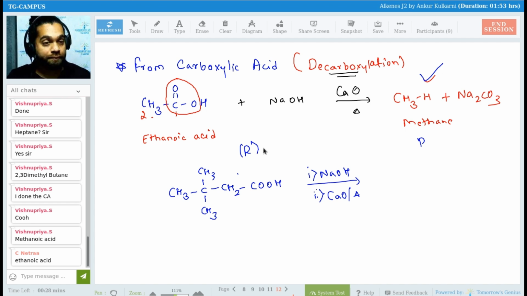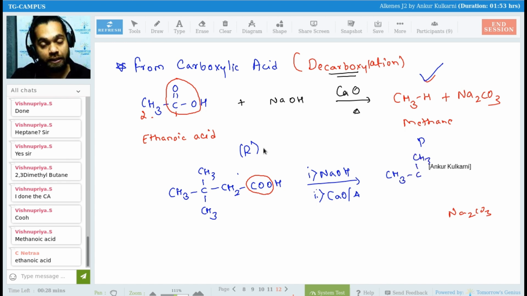Very good, Anushika. So what will happen over here, Vishnupriya? Decarboxylation. Your CO2 will go away. That's it, Mukeshwaram. So Na2CO3, and what I'll get is CH3, C, CH3, CH3, CH3.